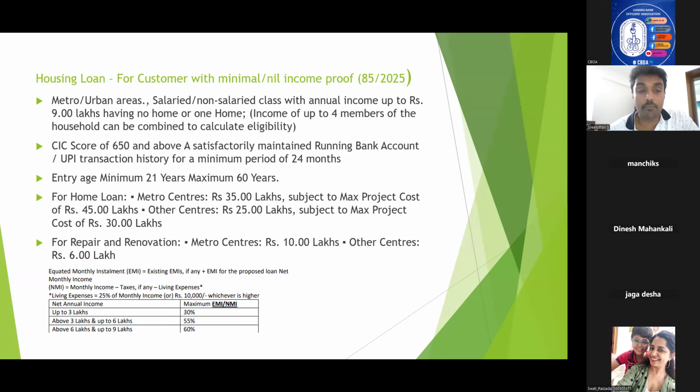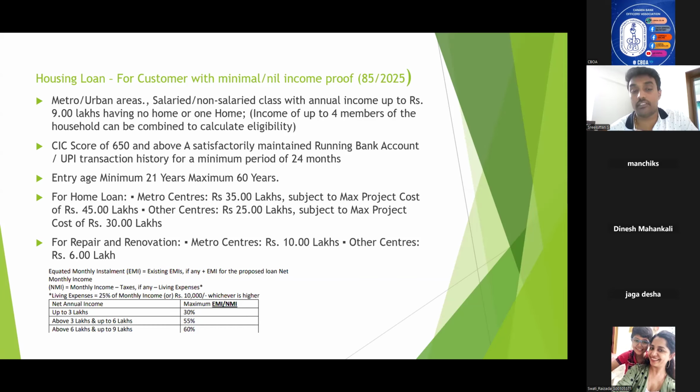Then if the net annual income is up to 3 lakhs, the maximum EMI to NMI ratio will be up to 30%. If the annual income is between 3 lakhs to 6 lakhs, the maximum is 55%. If it is between 6 lakhs to 9 lakhs, it is 60%.